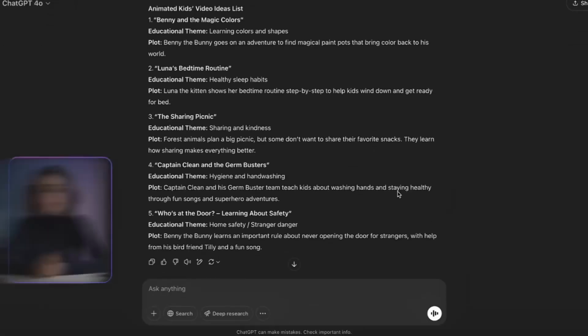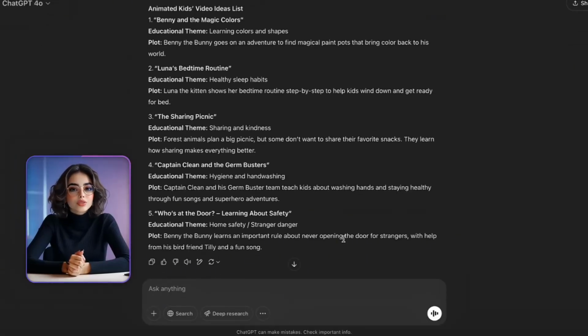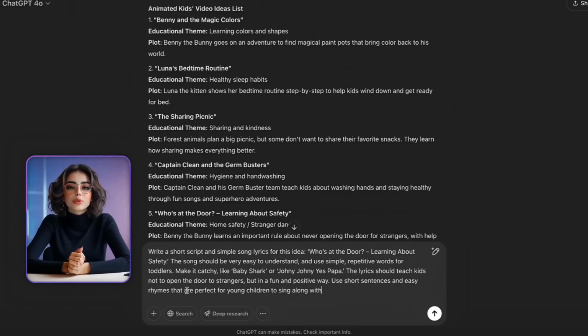Now that we have the idea, it's time to bring it to life with a song. Next, we're going to use ChatGPT again, this time to help us write simple and catchy song lyrics for kids. So let's ask ChatGPT to write a script and song lyrics for our video idea. I've prepared all the prompts in advance to make the process smooth and easy. Here's the prompt I'm using.